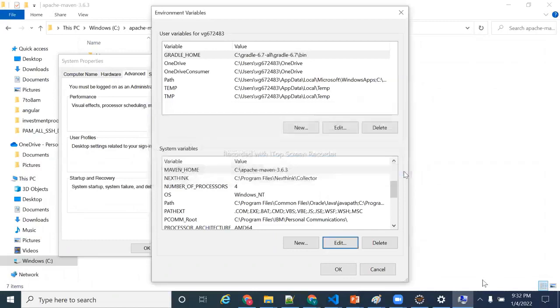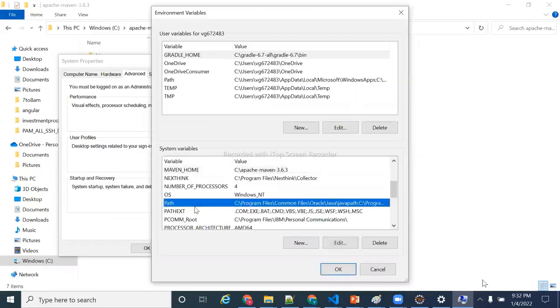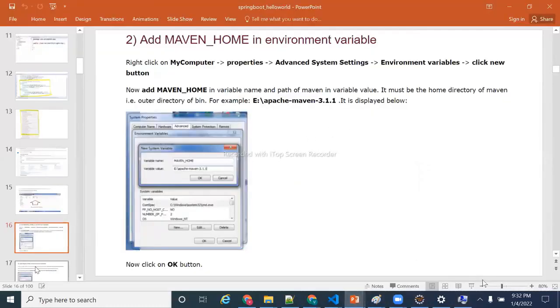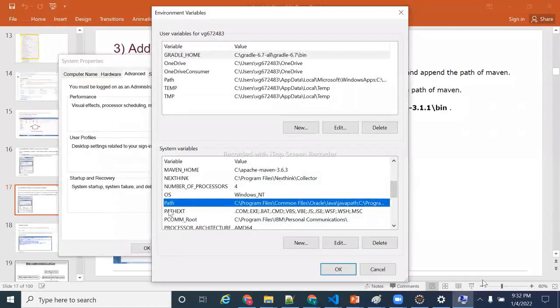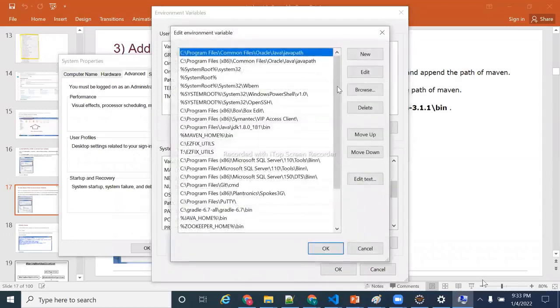Yes. Now we have one more environment variable, called Path. Already in your computer, Path will be there. In the Path, you need to edit. There are already a lot of entries in the Path.